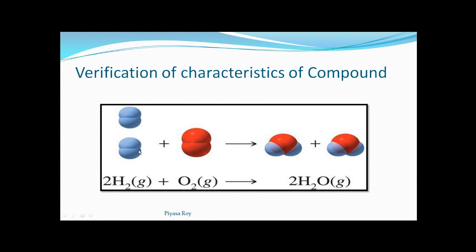After the chemical reaction, these two gases form a substance with totally different characteristics. So during the formation of a compound, we get a compound having totally different properties than its constituent elements.